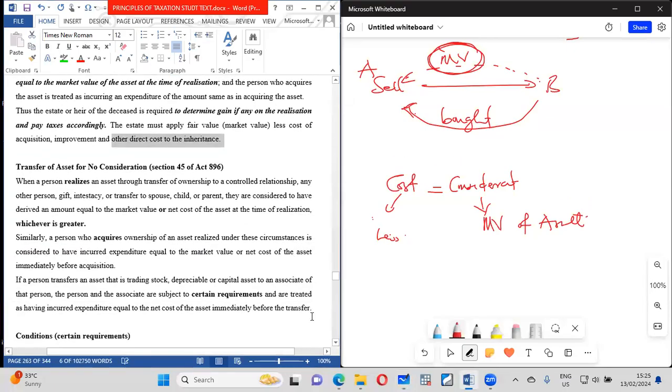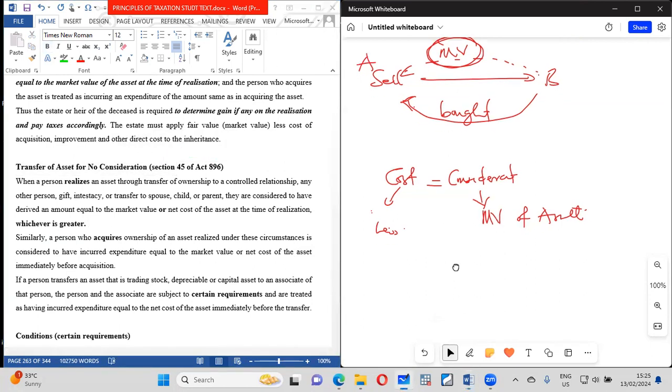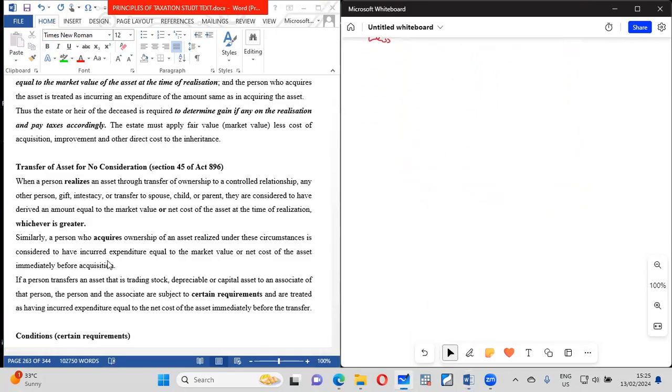Now, we come to realization of an asset for no consideration. If you realize an asset and you don't collect anything, what is going to happen is that we are going to use the market value. All right. So the amount derived will be equal to the market value or the net cost of the asset, whichever one is greater, at the time of realization.